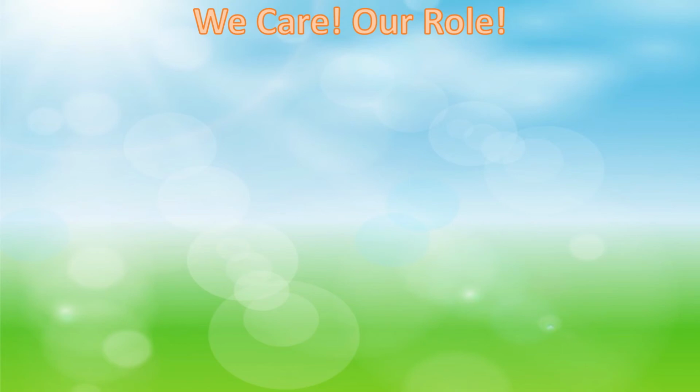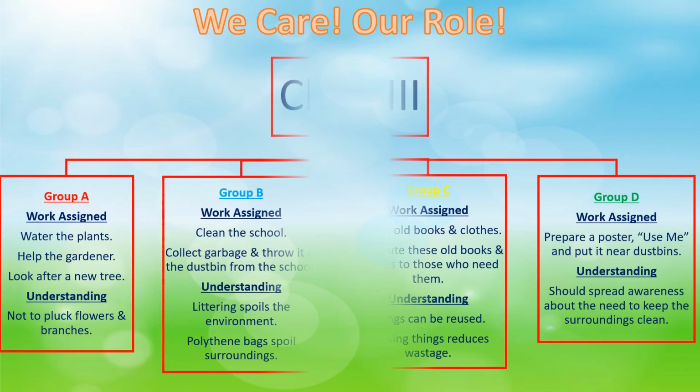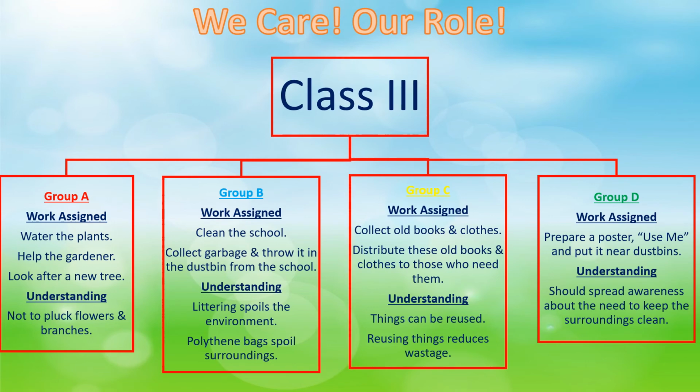Let us see. The work assigned to group A was to water the plants, to help the gardener and to look after a new tree. And when students of group A started doing this work, they understood not to pluck flowers and branches.